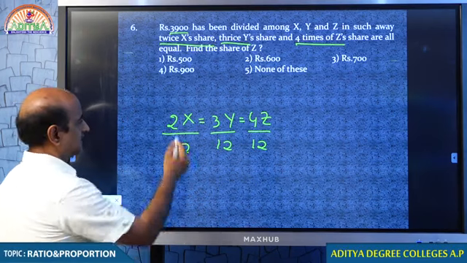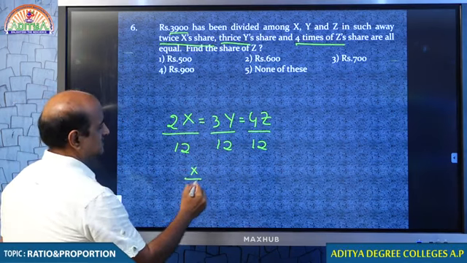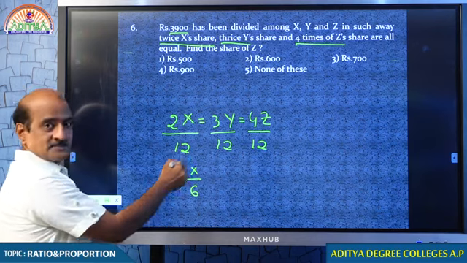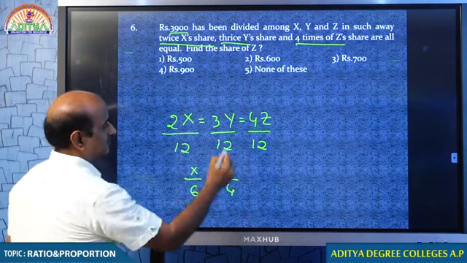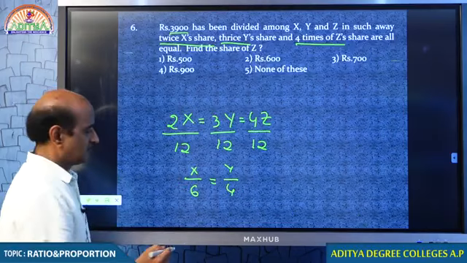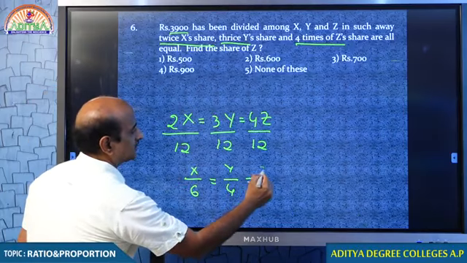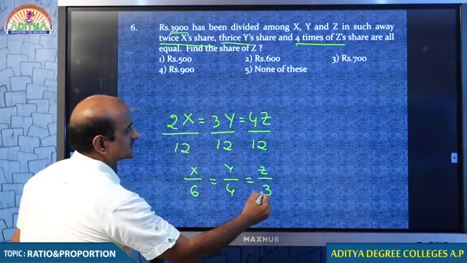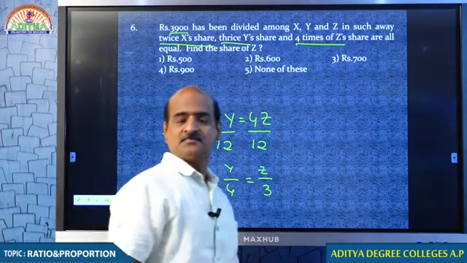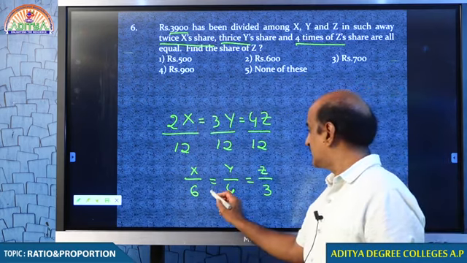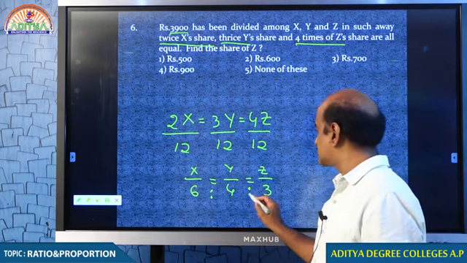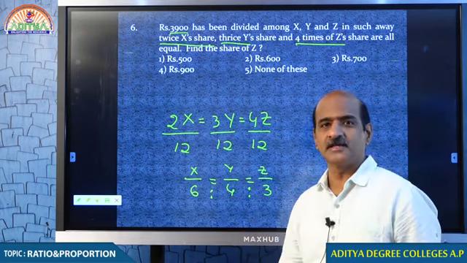I think you understand. x by 6, since 2 goes into 12 six times, and y by 4, since 3 goes into 12 four times, and z by 3, since 4 goes into 12 three times. So, whenever this kind of condition is given, we can divide the amount in the ratio 6:4:3.